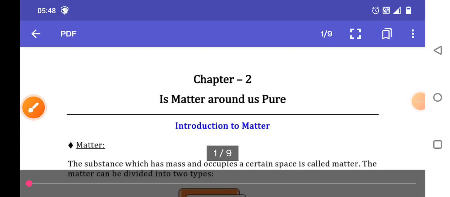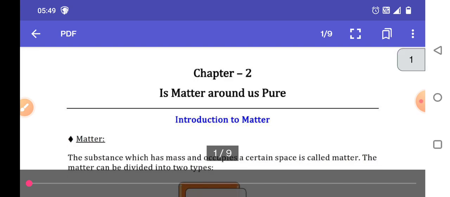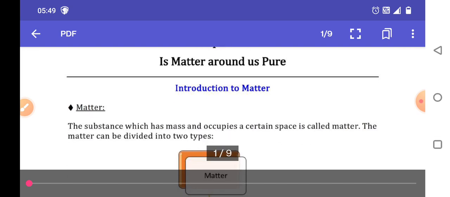Good morning, students. Today we will discuss a new chapter, Matter Around Us. In the previous class, we discussed what matter is. You know that anything that has mass and occupies space is called matter. Or otherwise, we can define matter as a substance which has mass and occupies space. Matter can be divided into two types.